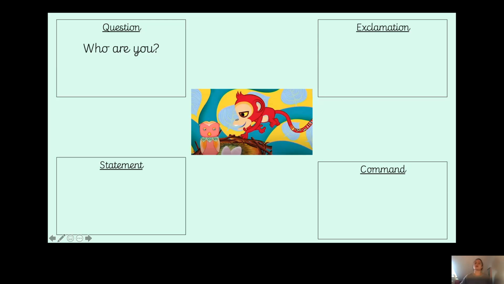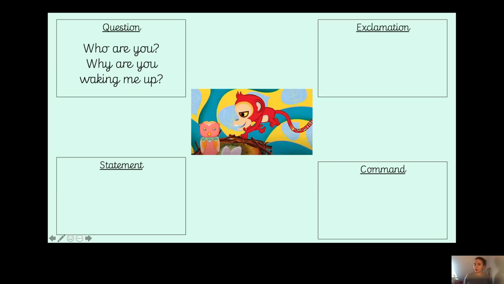Now, what other questions could I think of? Well, Monkey wakes Owl up, doesn't he? Now, does Owl know why Monkey is waking him up? Well, he might not, mightn't he? So therefore, we could say, why are you waking me up? So we've got why at the beginning, that's one of our 5 W's, and we've got a question mark at the end. And yes, again, Monkey could probably answer that question. Well, he did answer that question, didn't he? He said that he's meant to be guarding Eagle's nest. So there we go. There are 2 questions that we could use for this picture.